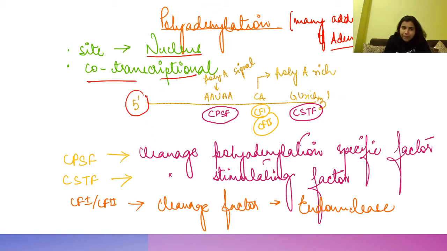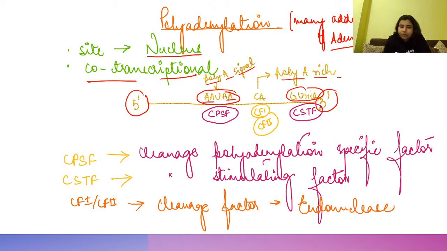This is the 5' end, this is the 3' end, right? Now you see this part is AAUAA, rich in adenine, so we call it the poly A signal. And this part is GU rich. And this is CA, which is also rich in adenosine.